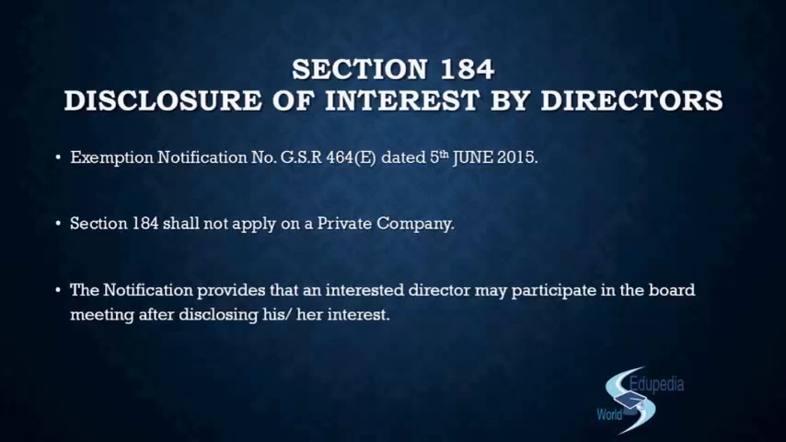After disclosing their interest, if they are not allowed to vote and not allowed to participate, they will not be able to conduct that board meeting. You understand what I mean to say, right?